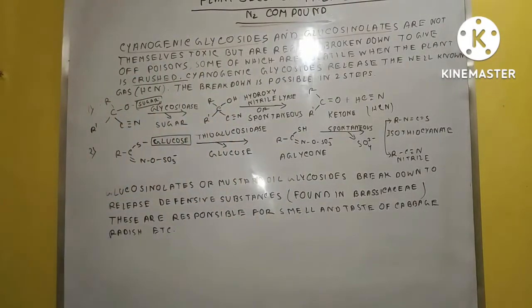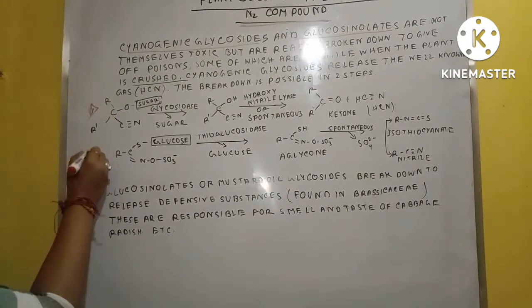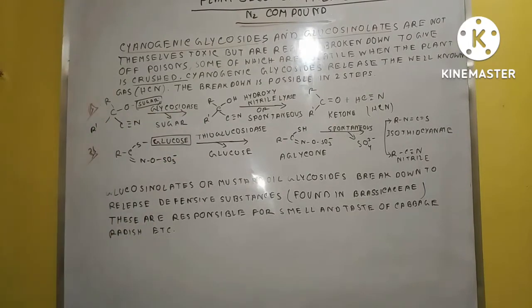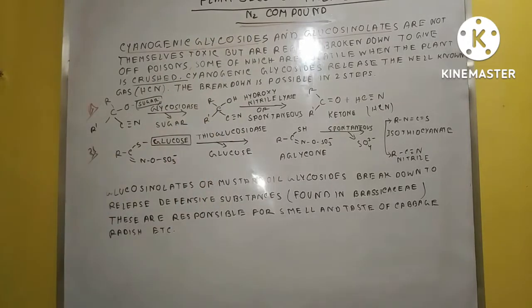So here you can see the first one, number 1, and this is number 2. In case of number 1, this is the glycoside. How does the formation occur in case of glycosides?